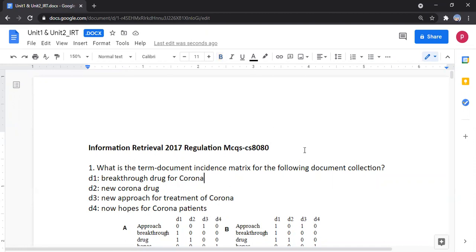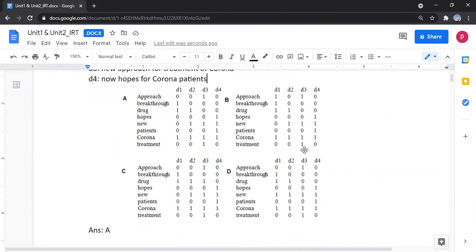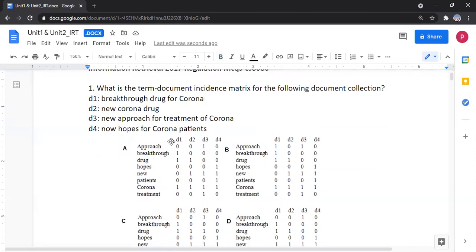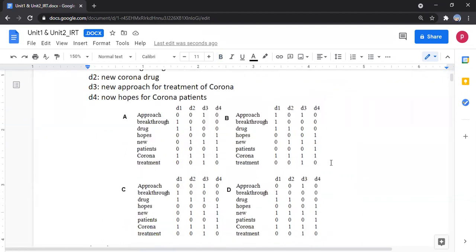The options are given here. We have to mark 1 if the word approach is present in the document, otherwise 0. Here we can see that in document 1 there is no word called approach, so we marked it as 0. We have to do the same for all the words in all the documents. After that, we have to find which is the correct answer here. A matches perfectly, so option A is the correct answer.